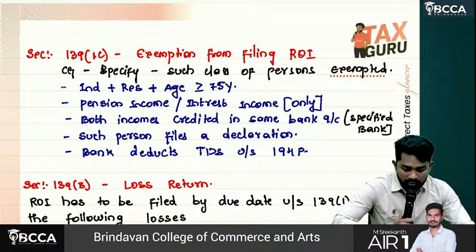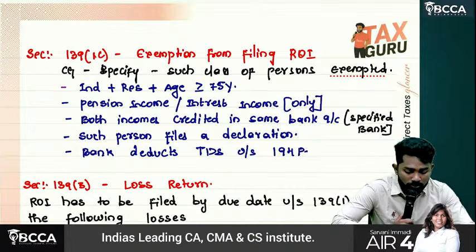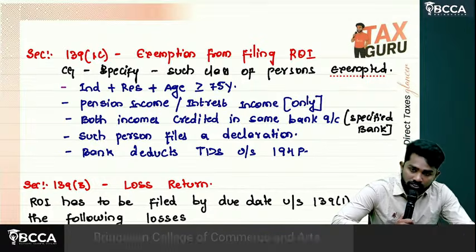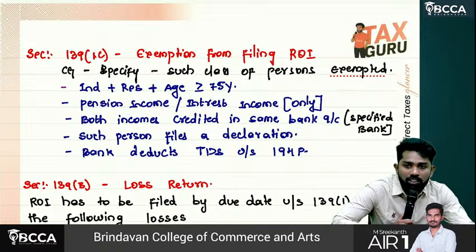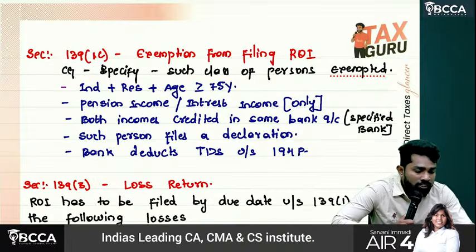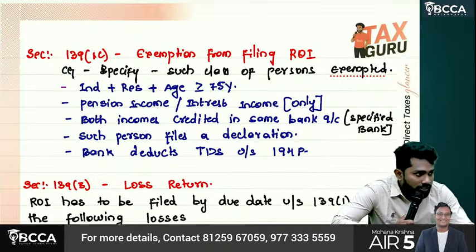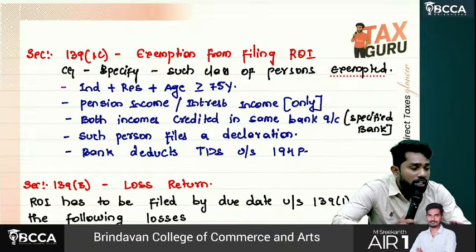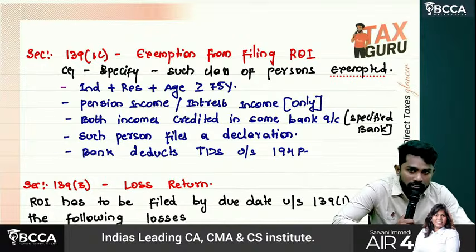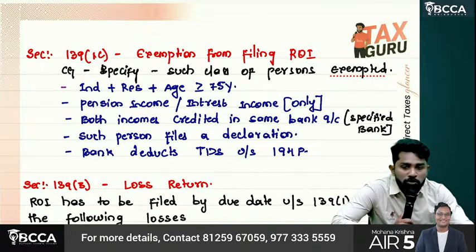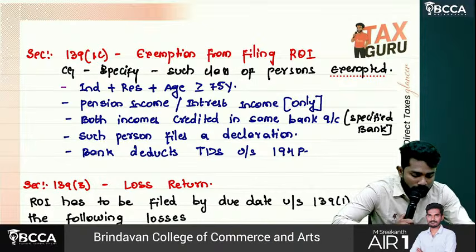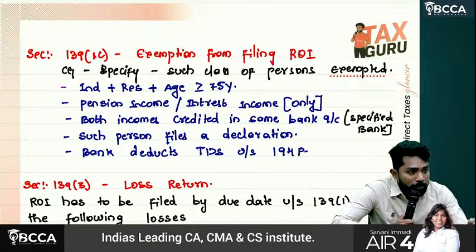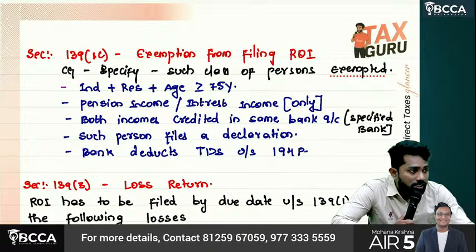Then section 139 subsection 1C, it is about exemption from filing return of income. Sir, when a person is an individual, resident, and age greater than or equal to 75 years, and he should have only pension income and interest income. Other than these two, he should not have any other income, and those two should also be credited into the same bank account. Okay, specified same bank account, and he files a declaration, and the banker has been deducting TDS under section 194P.